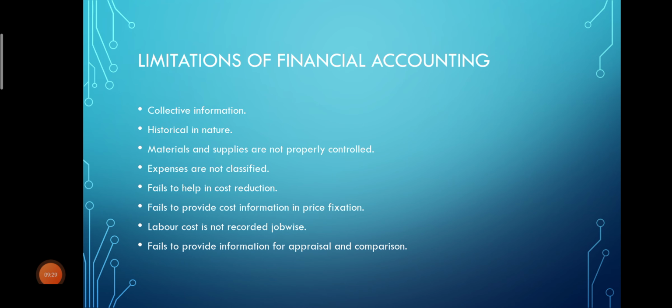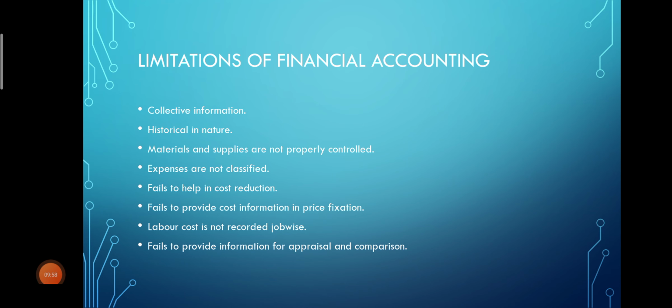Now there are some limitations we have seen. Collective information: it means the whole organization or industry will be treated as one unit, so collective information will be given to the management. Next is historical in nature. Historical in nature in the sense that the expenses will be incurred throughout the whole year and then recorded in the financial statement. That is what is meant by historical in nature.